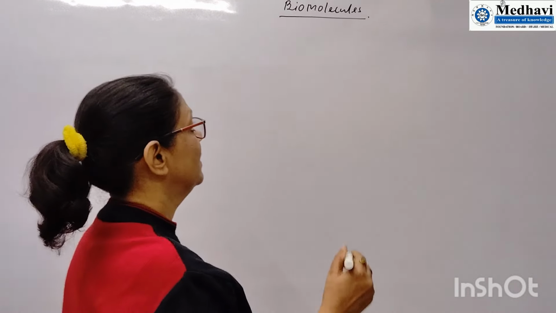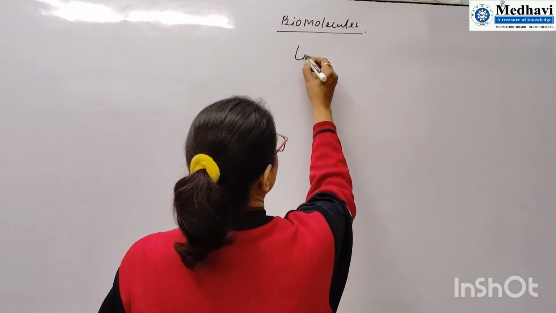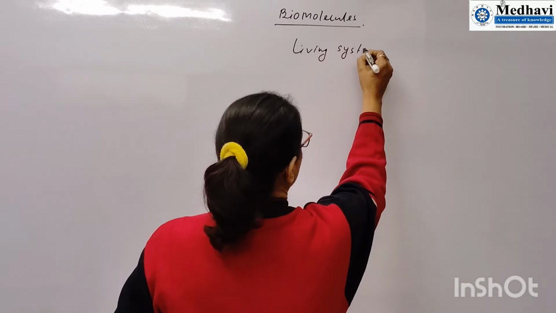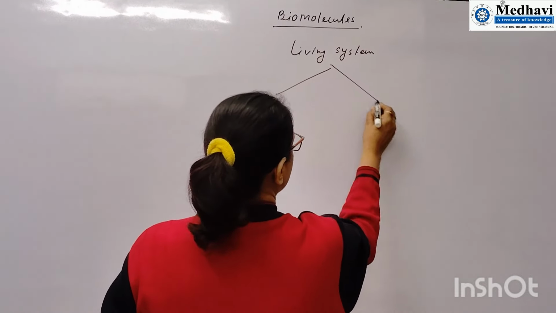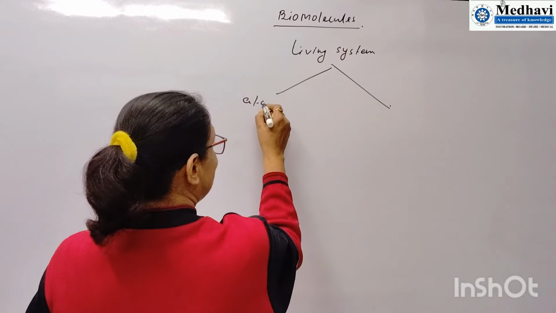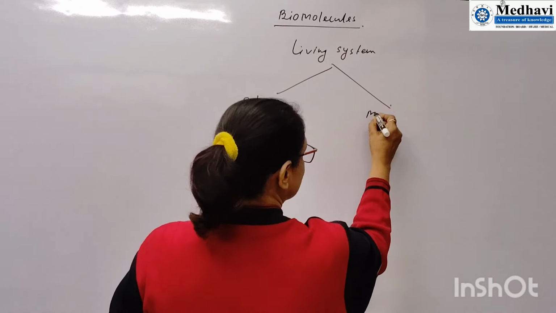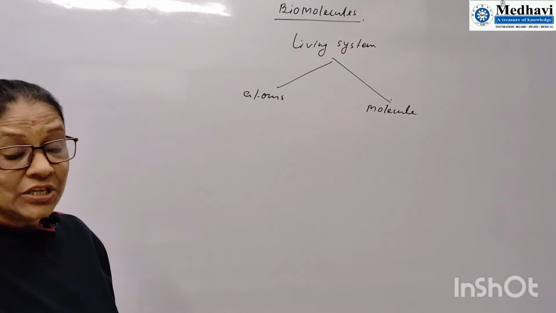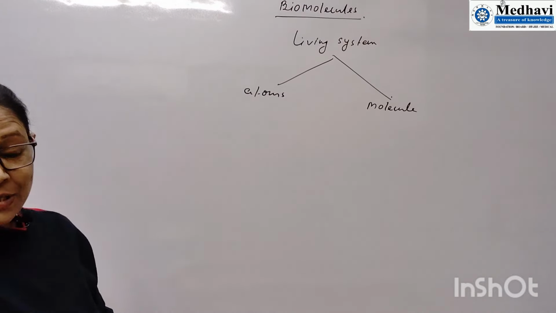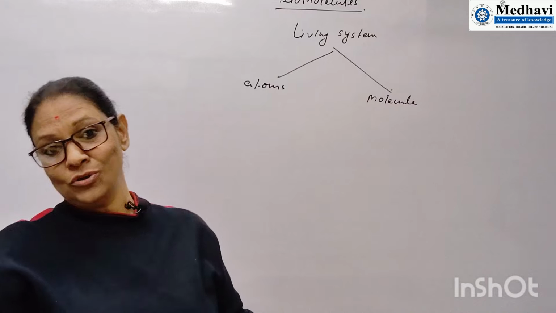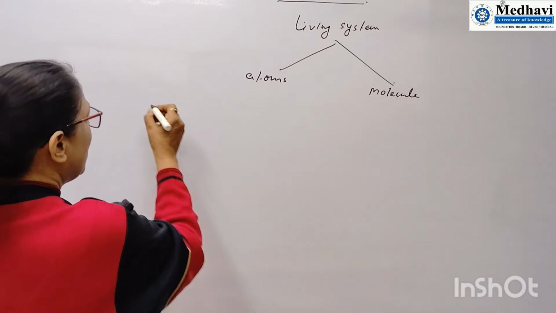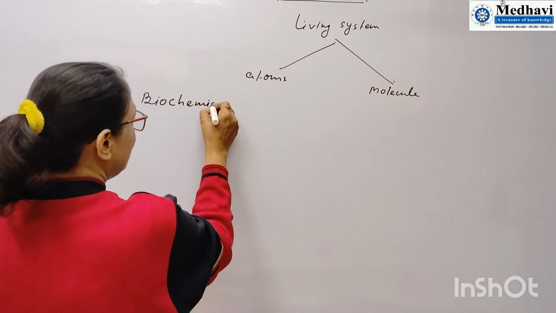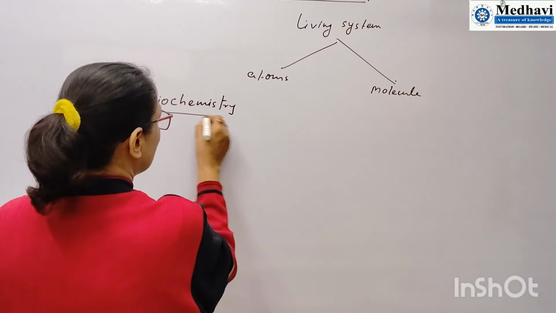Very important point: when we introduce living things or a living system, the living system has 2 parts, atoms, mind it, and molecules. Living system has some non-living parts also. So biochemistry is going to be a very important part for living things.